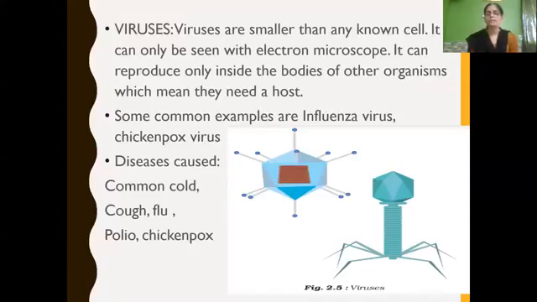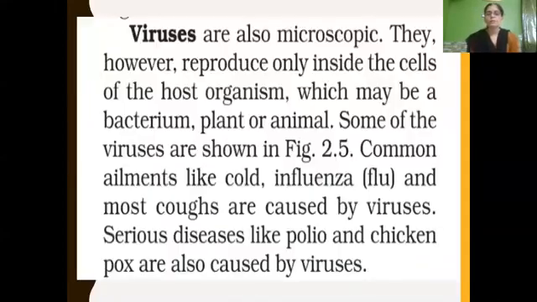Got it, children? Viruses are very, very small, and they can be seen only with the help of an electron microscope. They can reproduce only inside the bodies of other organisms. That is, for reproduction, they need a host organism. Common examples are the influenza virus and chickenpox virus. Diseases caused by viruses are the common cold, cough, flu, polio, chickenpox, etc. So what we have learned is that viruses are microscopic.